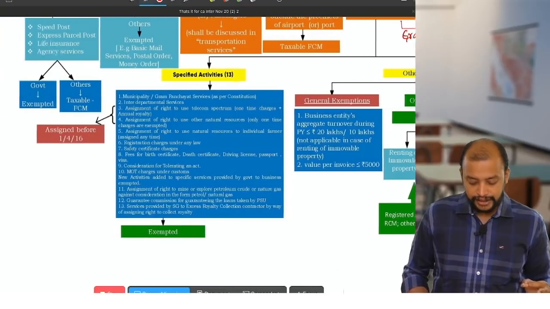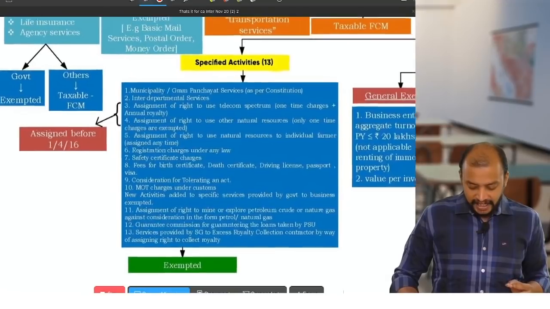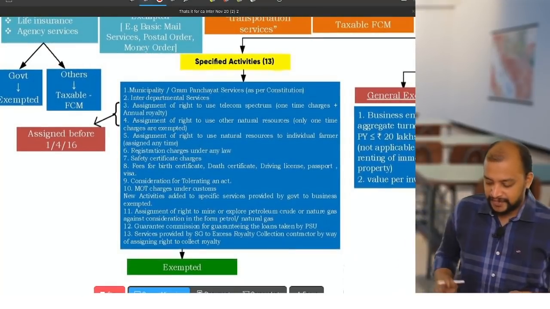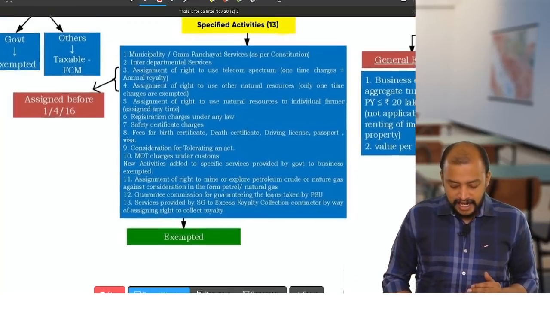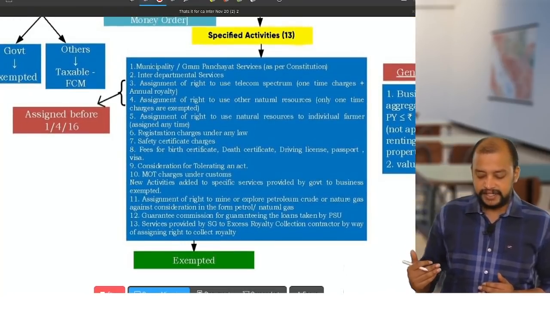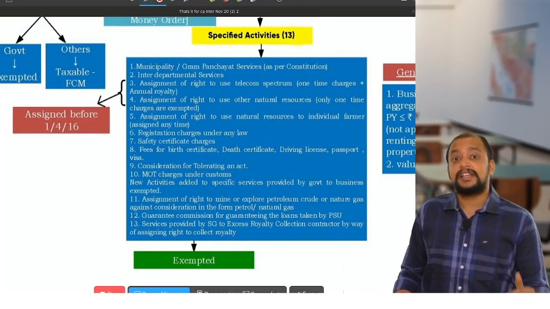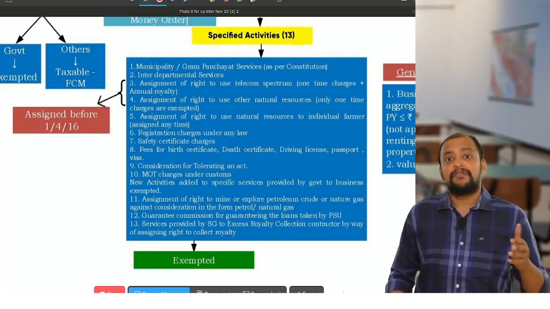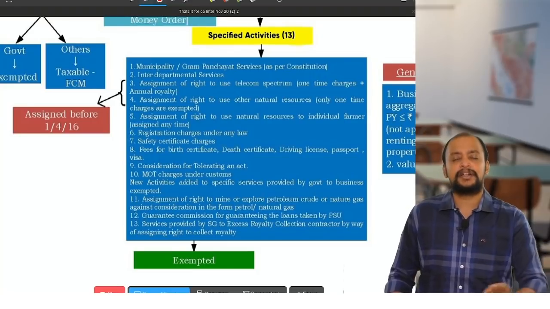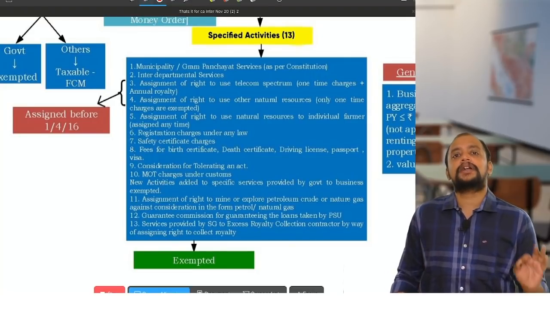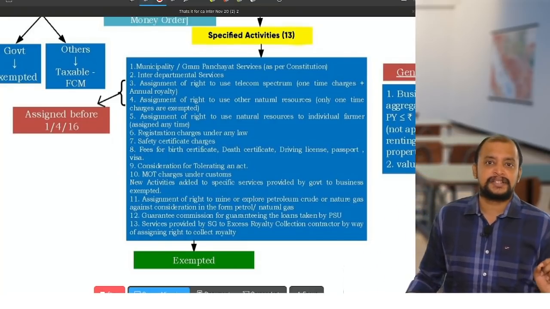So have a look at this. These are the specific exemptions. Specified activities which are exempted. Please see. Municipality or Gram Panchayat services. So there are 13 specified activities. When these 13 specified activities are provided by government to business entity, they are exempted, whatever the amount involved. Understood? Now in that, the first is municipality or Gram Panchayat services as per the constitution.